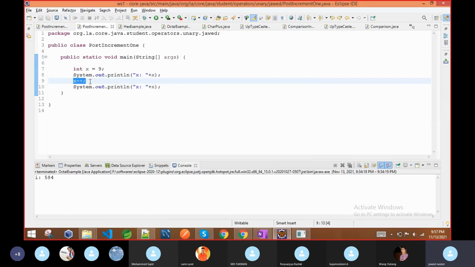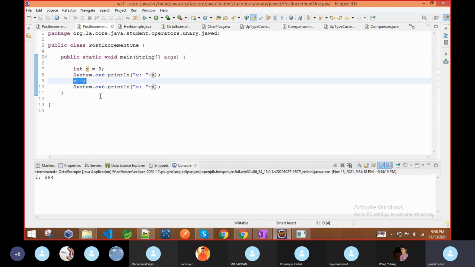Increment operator. Okay, so decrement I'm not going to discuss. The same concept applies to the decrement operator, but the value will be decreased. Here I declare a variable and give it the value 9, and I am just printing that value. Then after that I increase the value by applying the increment operator. As it is 9 and I applied it only once, the value should be 10.